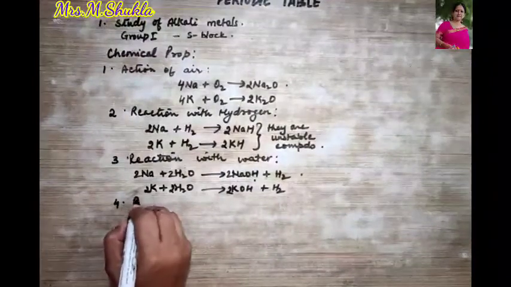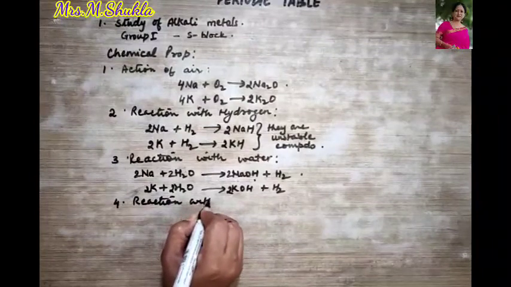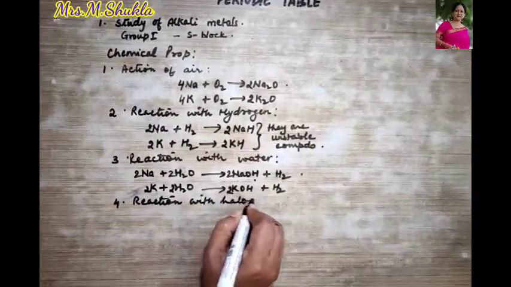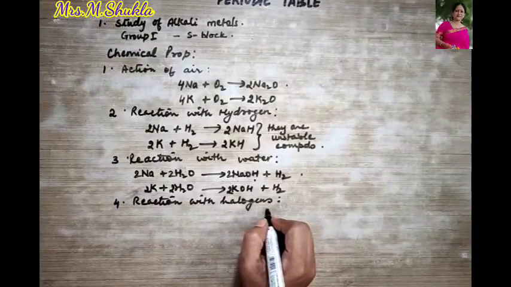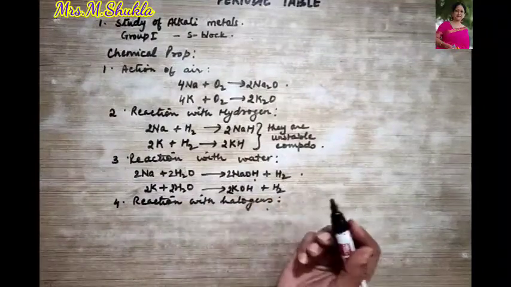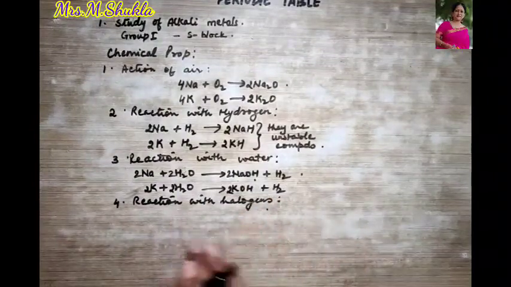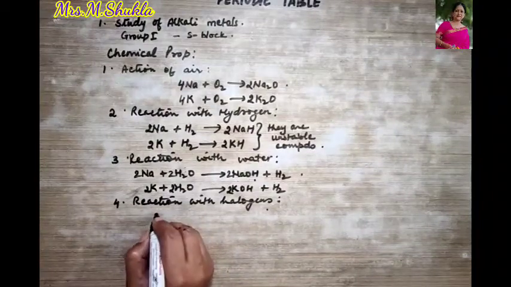Then the fourth one, reaction with halogens. You very well know what halogens are: fluorine, chlorine, bromine, iodine, and you also know NaCl, KCl. So they easily react with halogens also. Thus over here they combine with the halogens.